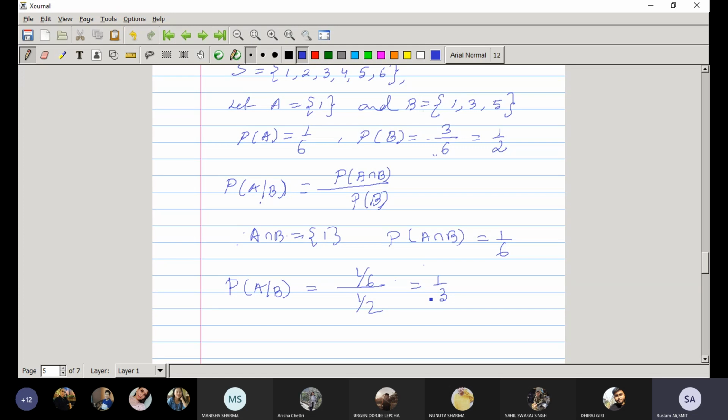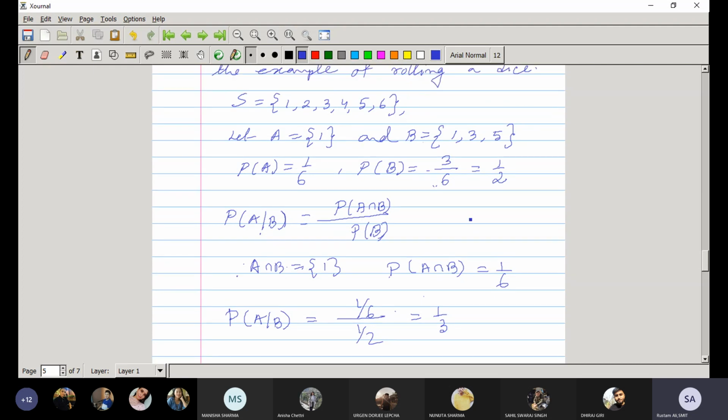Now in the other way, the reduced sample space is B, which consists of 3 points: 1, 3, 5. Since B has already occurred, instead of taking the sample space as S, we consider B as the sample space.